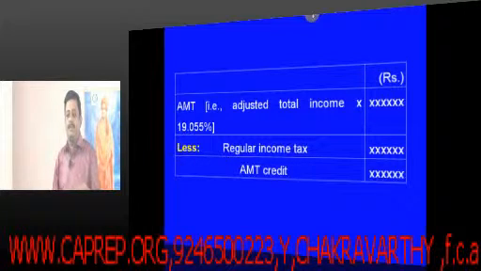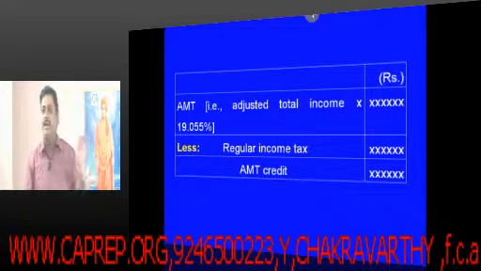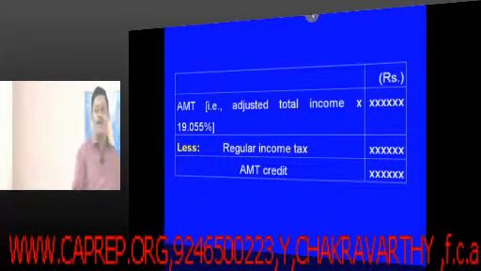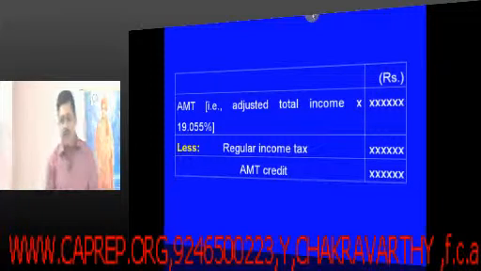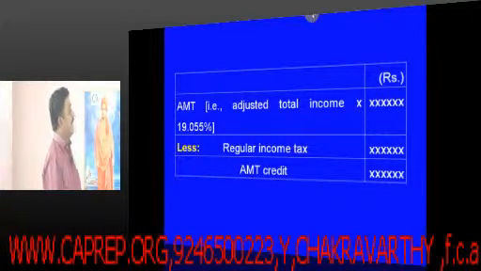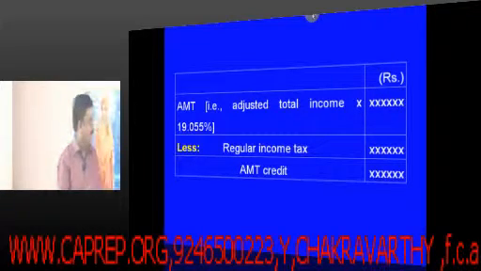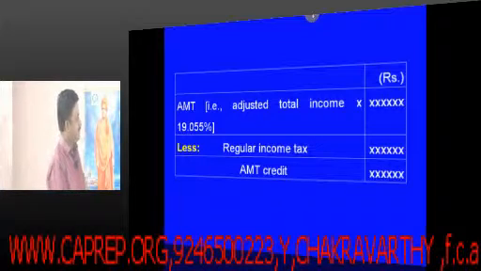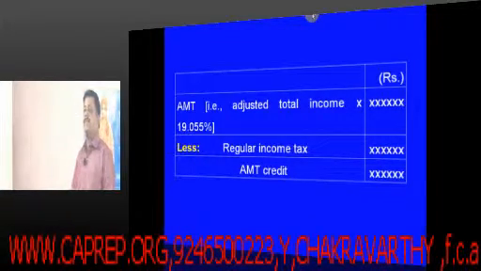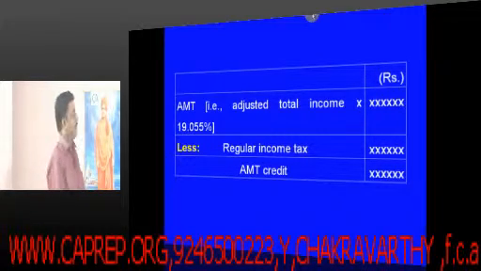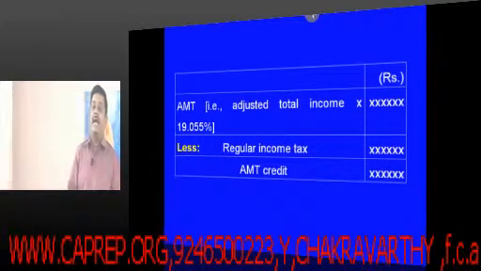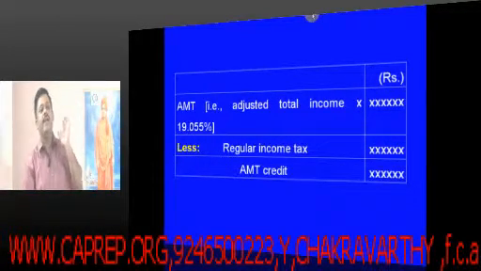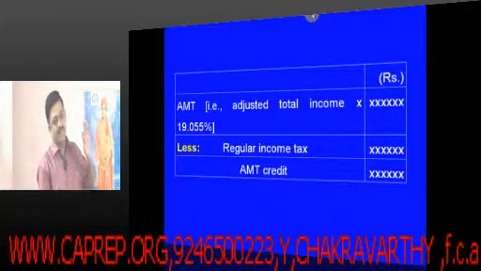credit of the AMT. So first, quantification of a credit for AMT. Write down: AMT credit, alternate minimum tax credit, is equal to alternate minimum tax minus regular income tax. How do you calculate alternate minimum tax, friends? Your adjusted total income into 18.5% plus your